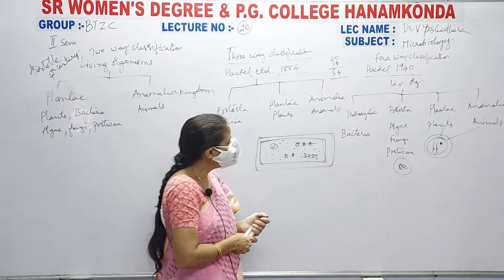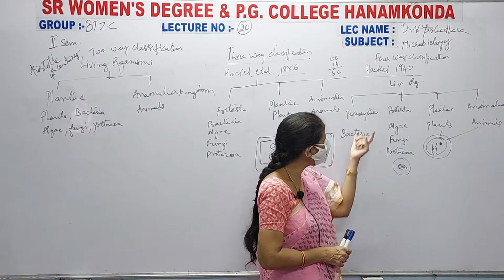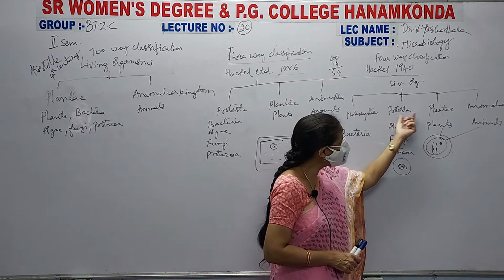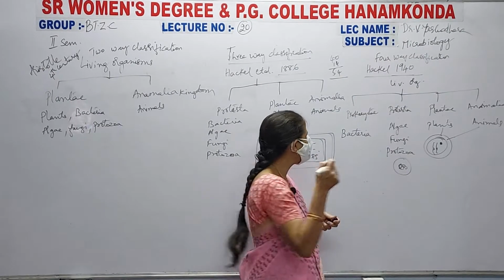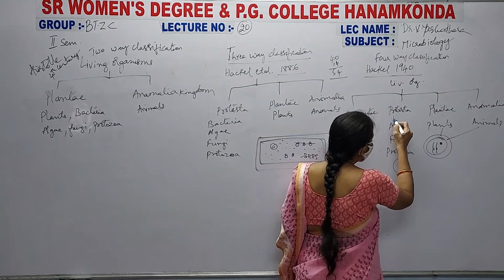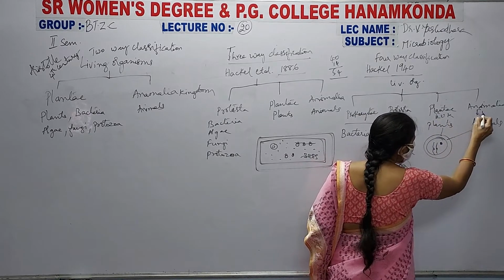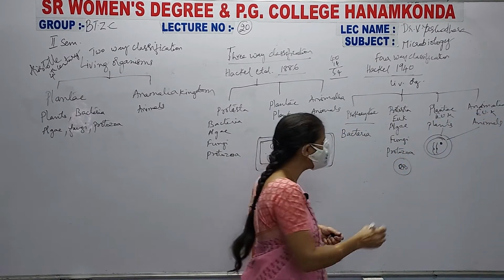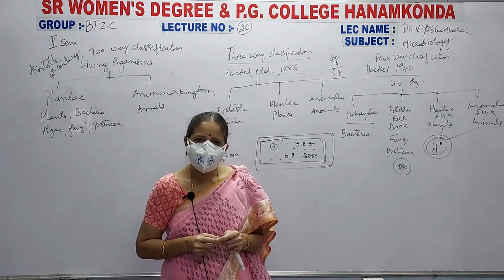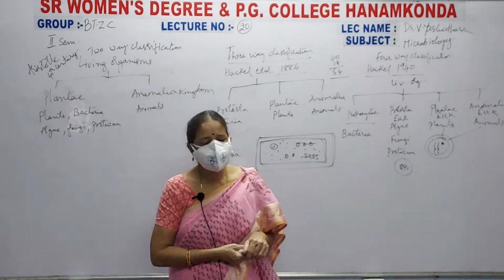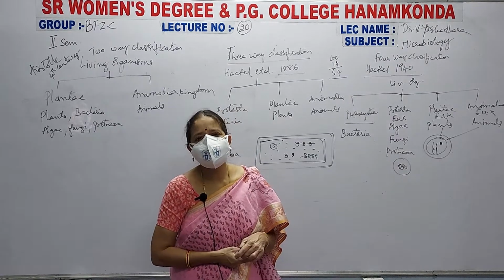For that reason, he classified the living organisms into prokaryote, protista, plantae and animalia. Later he himself called this prokaryote and the rest eukaryote. That means he himself called protista, plantae and animalia, all these three, eukaryotes, and only the bacteria belong to prokaryotes.